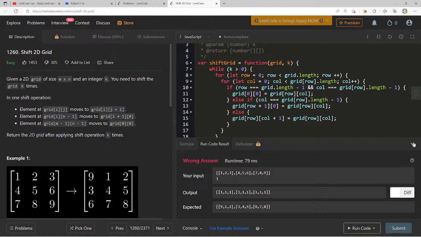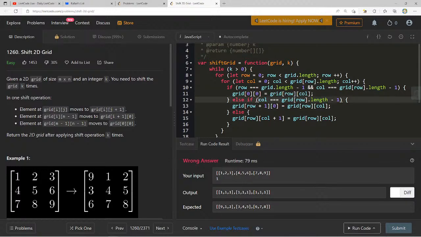Ooh. Okay, I obviously did something very wrong here. I think, you know what? Probably what's happening is I'm overriding. Let's see, for row equals 0, row less than grid dot length, row plus plus, column less than grid row dot length. Because here the m represents the row and the n. So element at m minus 1. So if row equals grid dot length minus 1 and column equals grid row dot length minus 1, moves to grid 0.